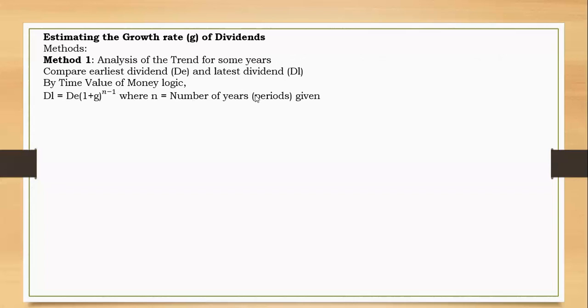So if you are given 6 different dividends, n would be 6 minus 1, that is 5. If you are given 7 dividends, n minus 1 would be 7 minus 1, that is 6, all right? Okay, so all we need here is to obtain the value of g. If you make g the subject here, you would have to divide by D0, and then arrive at this figure of g. So to arrive at the figure of g, growth rate equals the Dn over D0 to the power 1 over n minus 1, minus 1, the whole result.